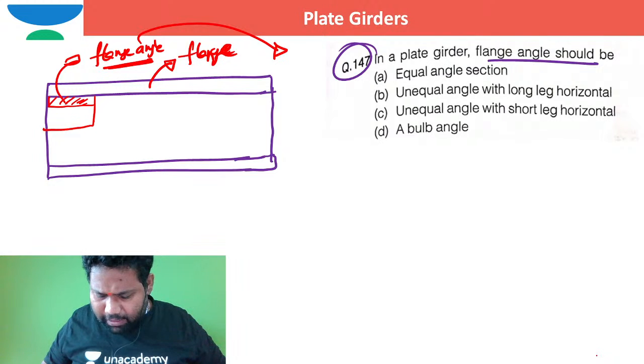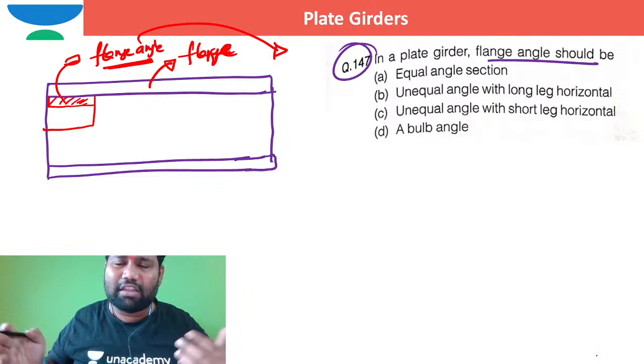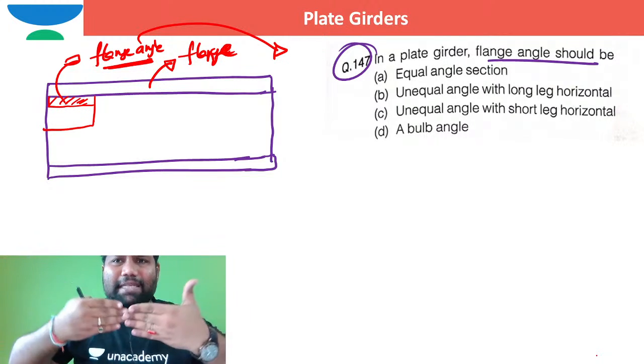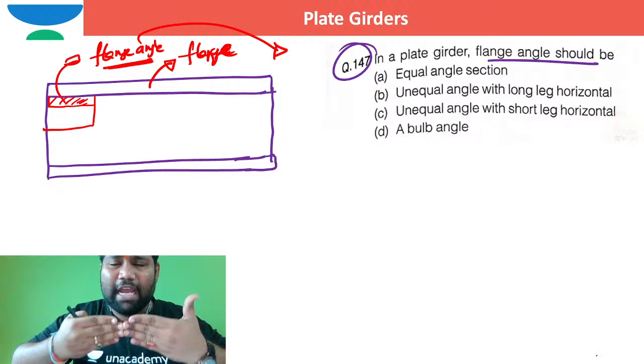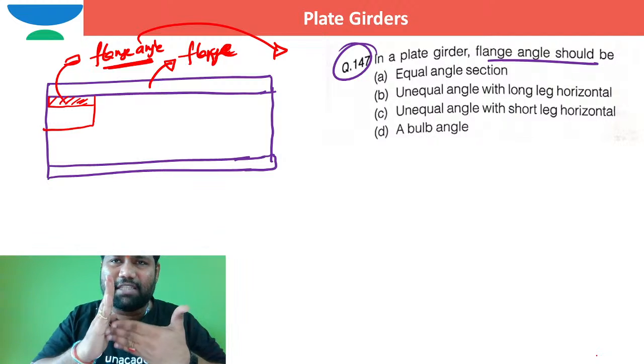Web plate splicing is required anywhere whenever the length of the web plate is not sufficient. That splicing, that joining of the web, is very much required. It is not just for torsional resistance, but for everything, to take care of shear resistance or anything.